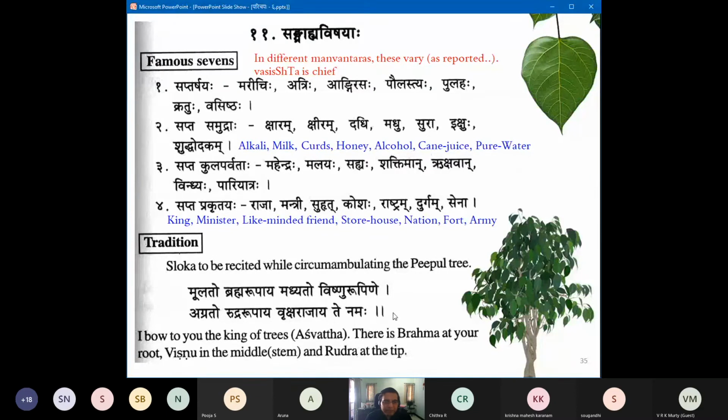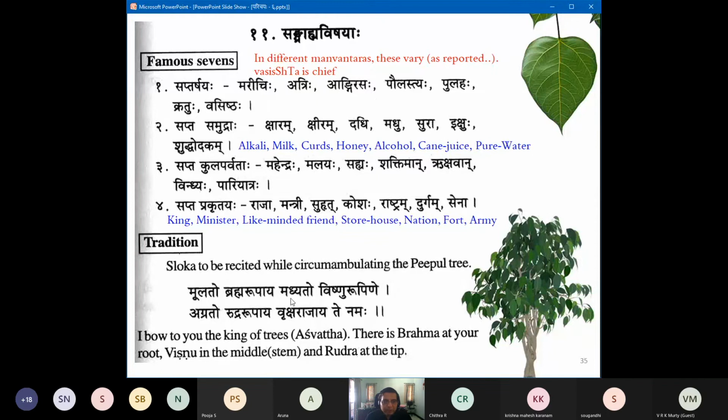Very easy to remember, because the three popular triads are there, Brahma, Vishnu and Rudra. So Rupaya has to be added. The base is Brahma, the origin. In the middle, the sustainer is Vishnu. And at the tips at the top is Rudra, and that whole thing is Vriksharaja, composed of all three grand elements. Namana to you. It's very easy to remember.